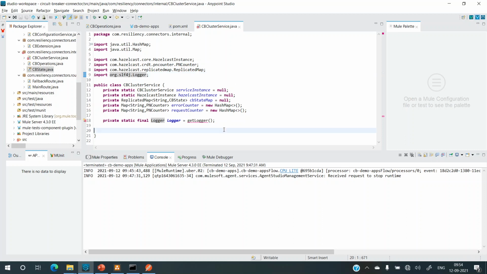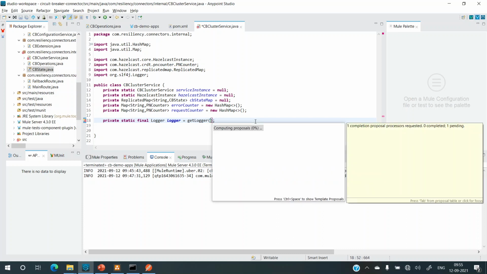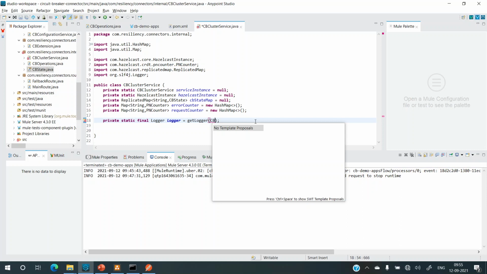Right, so that should get me rid of it. And for getLogger, I need a static import.